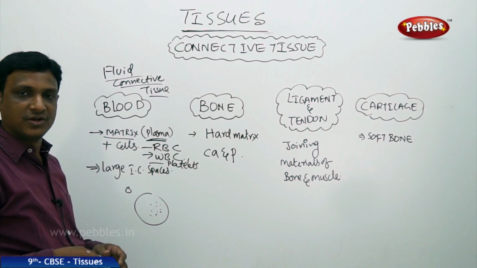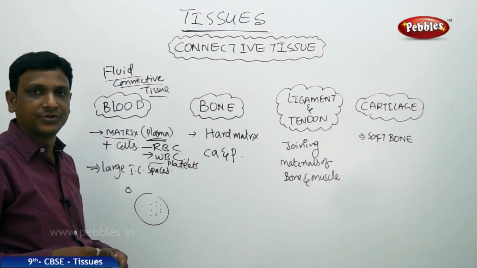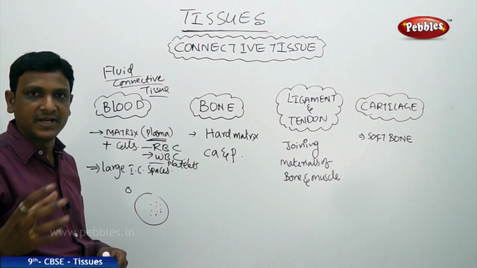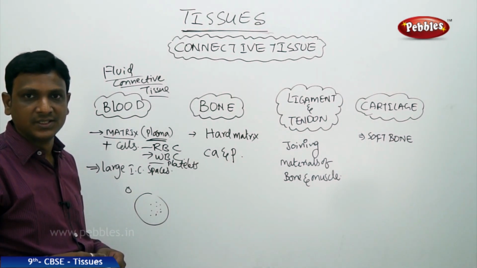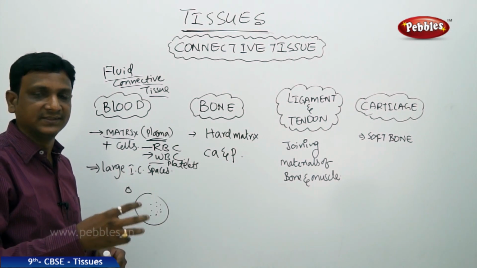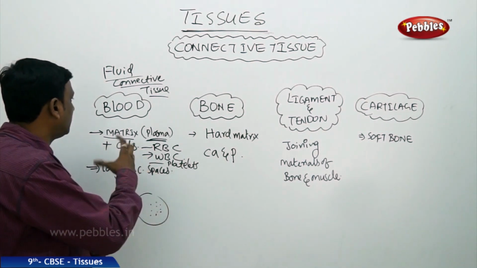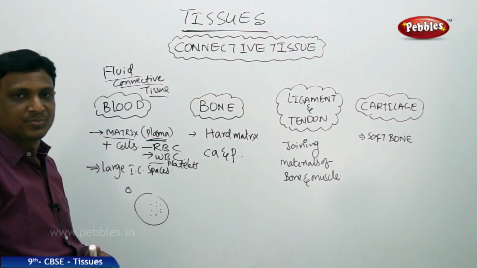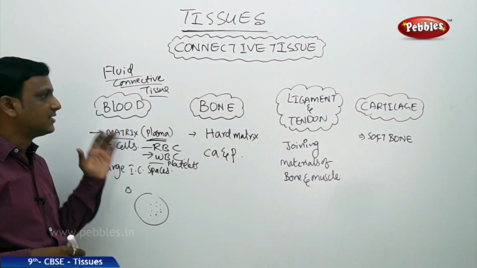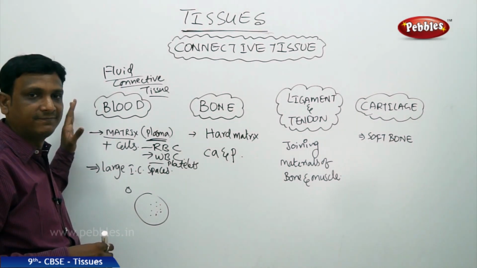The main function of the blood is to transport the materials, supply the food to different parts, collect the waste and take it to the excretory system for filtration. So supply the oxygen to different parts, supply the carbon dioxide to the lungs. In this way, it performs the transportation function. Of course, the blood also plays a role in other things like immunity. But the primary function is transportation.